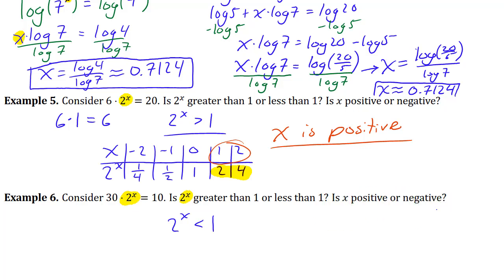And what kinds of values of x make that happen? Well, in this case, 2 to the power x should be like 1/3, because 30 times 1/3 is going to be 10. So what value of x gives you 1/3? Well, 1/3 is halfway between 1/2 and 1/4, sort of. So it's going to be somewhere in this range over here. So this one we can say x is negative.